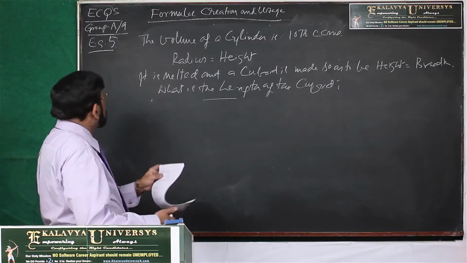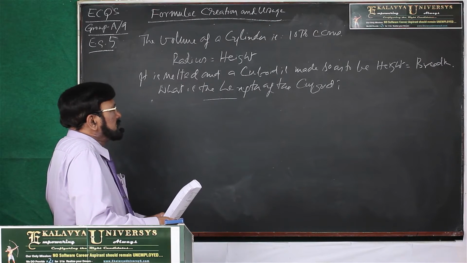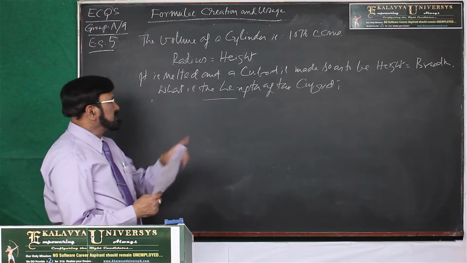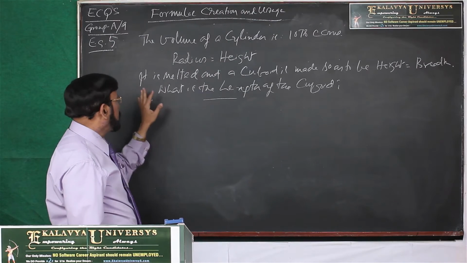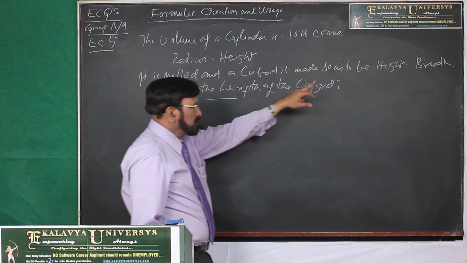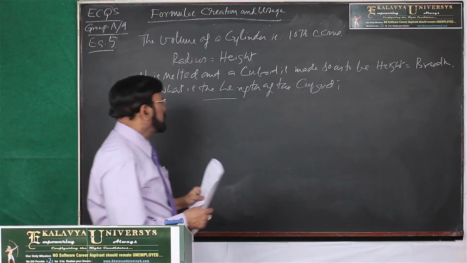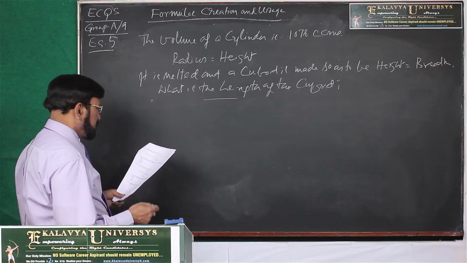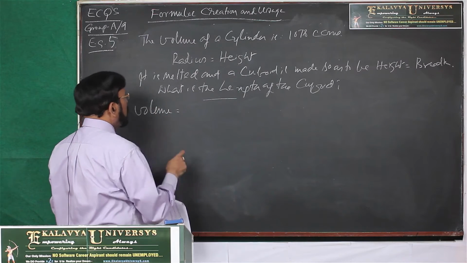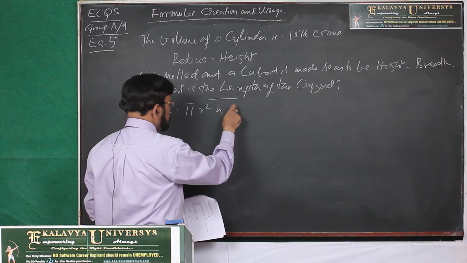Now, let us consider the example number 5. The volume of a cylinder is 1078 cubic centimeters. Its radius is equal to height, and thereafter it is melted and a cuboid is formed so as to be height and breadth of the cuboid are same. We have to calculate the length. Then for this purpose, we write the formula of the cylinder, that is pi r square h is equal to